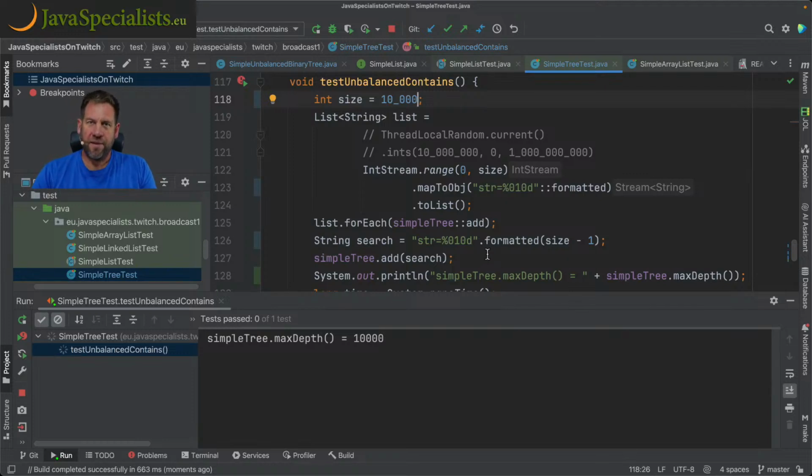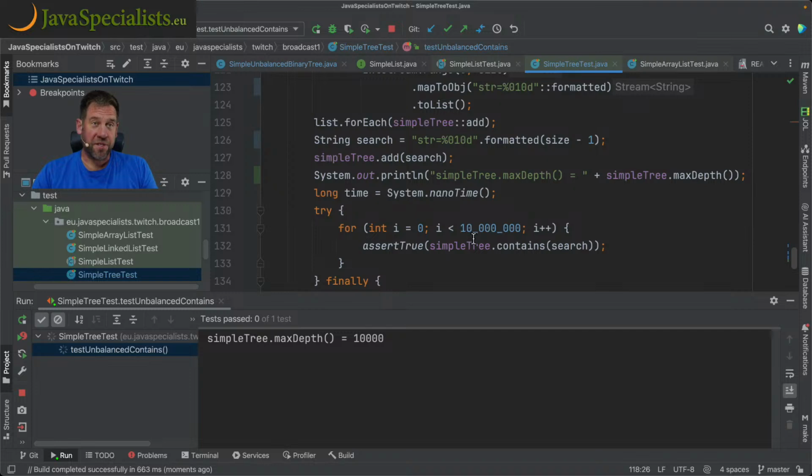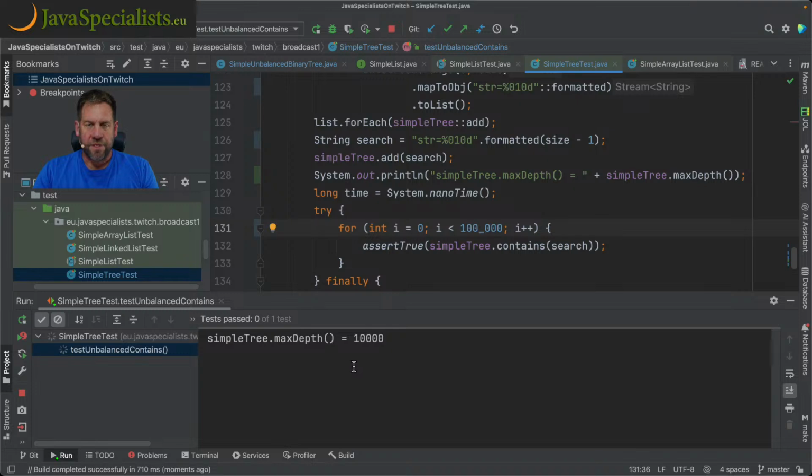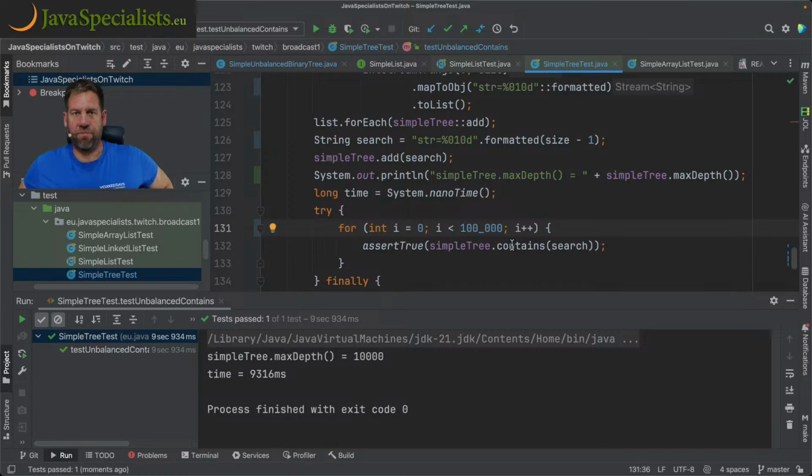And we also see that calling this 10 million times is just not going to run fast enough. So let's decrease that to 100,000 times instead. Like there, 100,000 times, and see how fast that is. So let's run that again. And we see now with 10,000, running that 100,000 times, checking whether we contain that search, takes us 9.3 seconds to run. So I don't think that's fast, right?